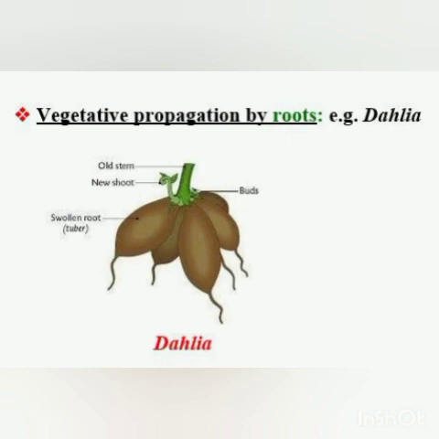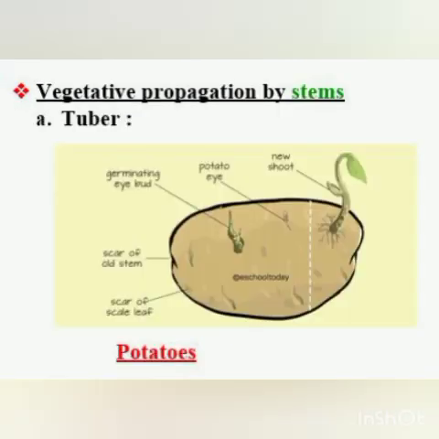Now vegetative propagation by roots we have already discussed. Here the examples are sweet potato, dahlia and asparagus. So examples of vegetative propagation by roots are guava, papaya, shisham, sweet potato, dahlia and asparagus. Okay. Then we come to vegetative propagation by stems.